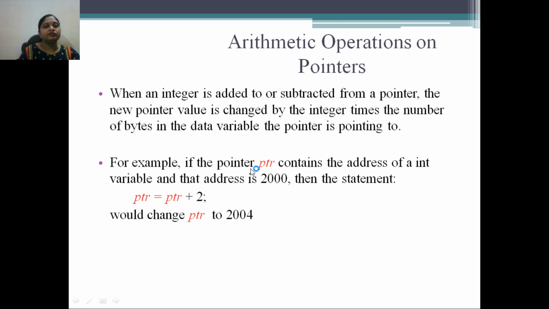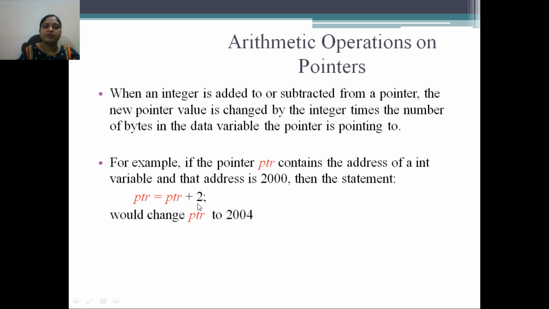For example, if the pointer PTR contains the address of an integer variable, and suppose that address is 2000. So here, what is the value of this PTR? PTR is nothing but it is holding the address of some other variable, and that address is 2000. Then a statement PTR is equal to PTR plus 2.